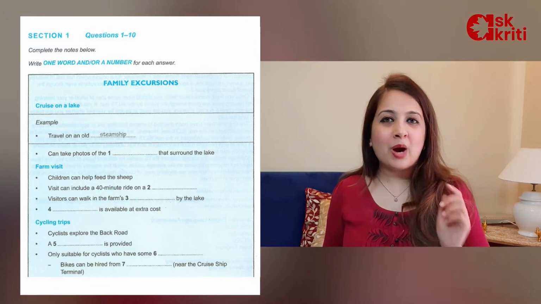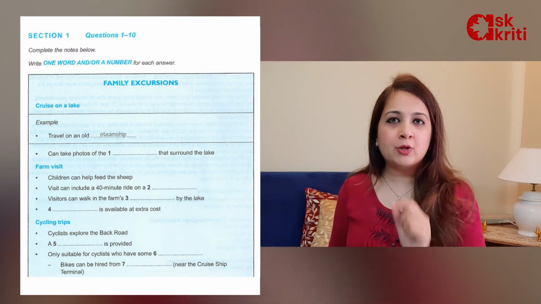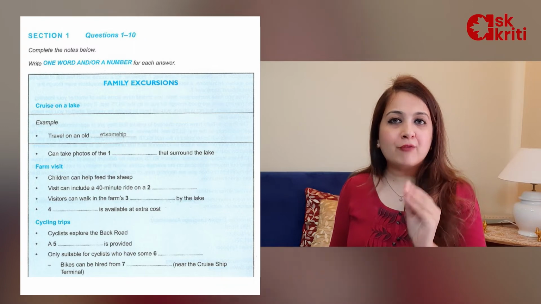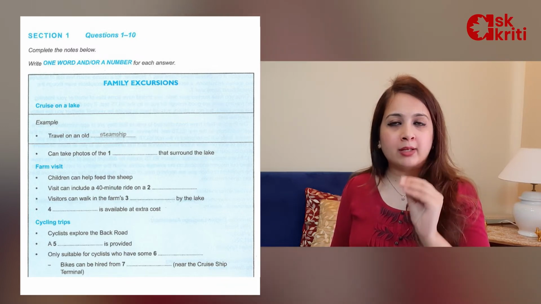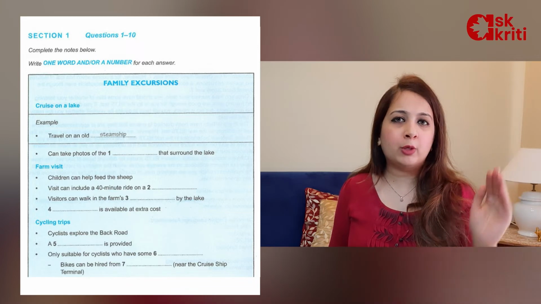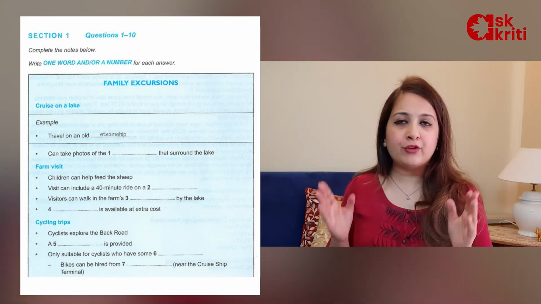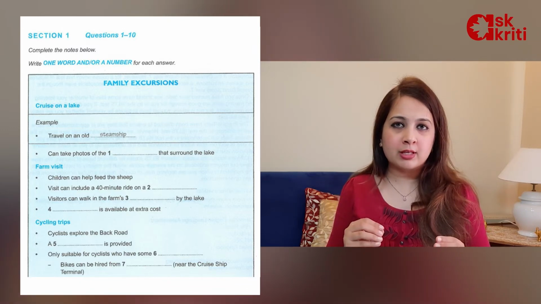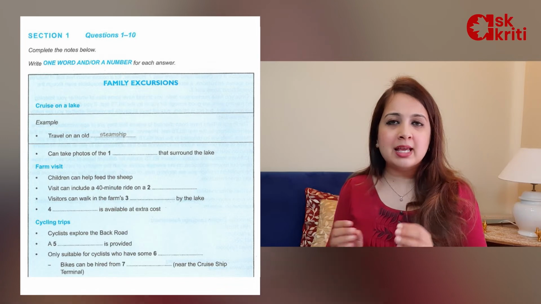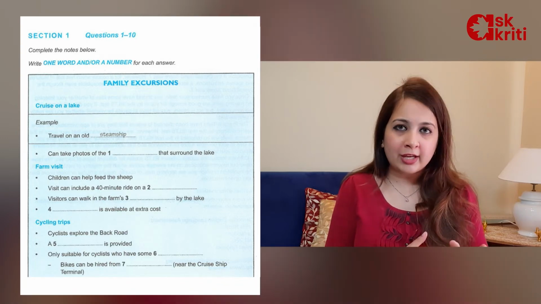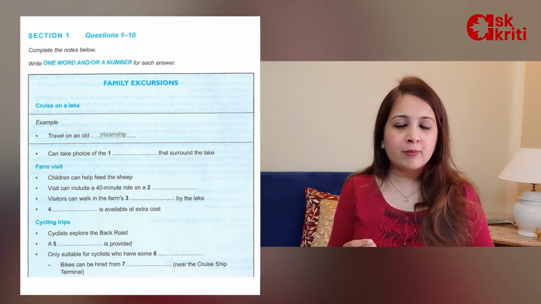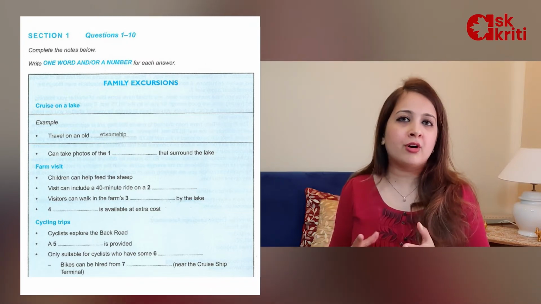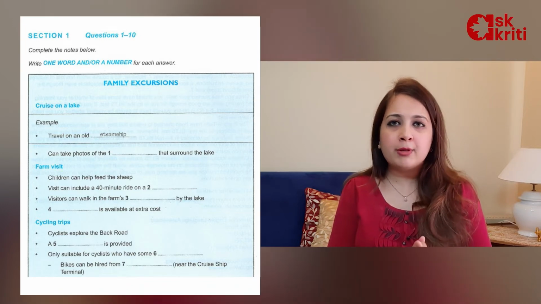Now here, while the speaker, this is the examiner, a recorded version, is saying all of this, you have to use these few minutes in skimming, which means you have to quickly go across all the questions. I would suggest personally, if you have 10 questions, you will be asked to first attempt the first 5 questions. So while he's saying the instructions, take out that time and read those first 5 to 6 questions. You will have a break, then read those 6 to 10 questions. You must be in a flow, then you need not have a pre-time for that. You will be able to cover it up.